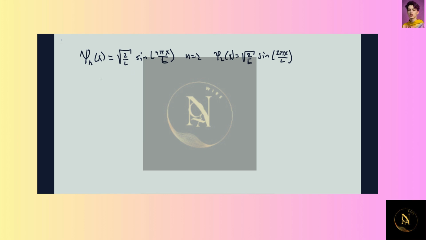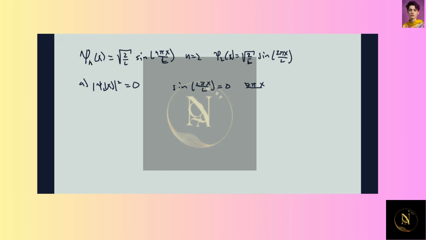All right, so for part A, it wants to know at what values of x the probability of finding the particle is 0 in the interval 0 to L. So that's what we want to know, when this is equal to 0. The probability of finding the particle would be 0 when the sine term, sine of 2 pi x over L, is equal to 0.